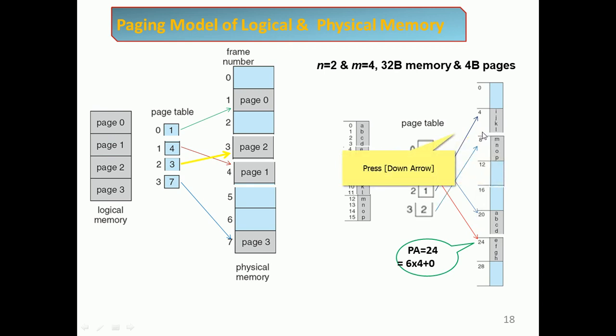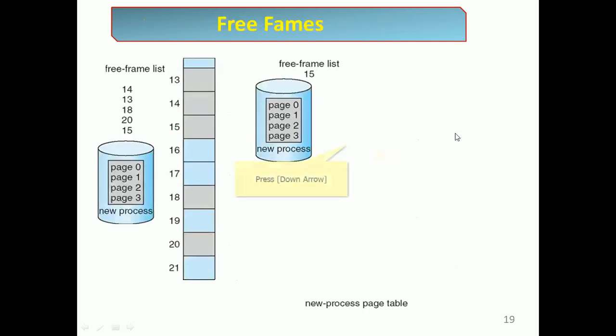Then the third page maps to frame 2, so 2 into 4 gives 8. The 8th location will be for MNOP, right? So that is going to be accommodated.